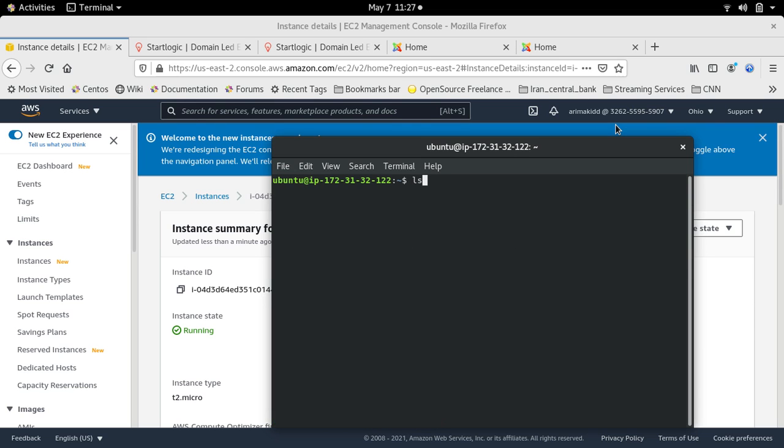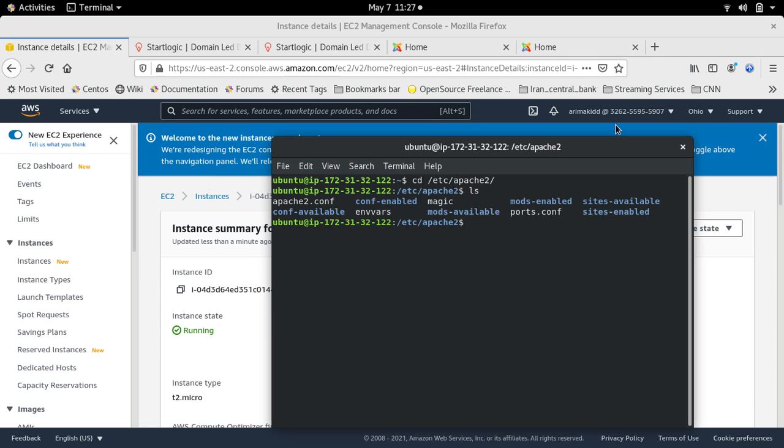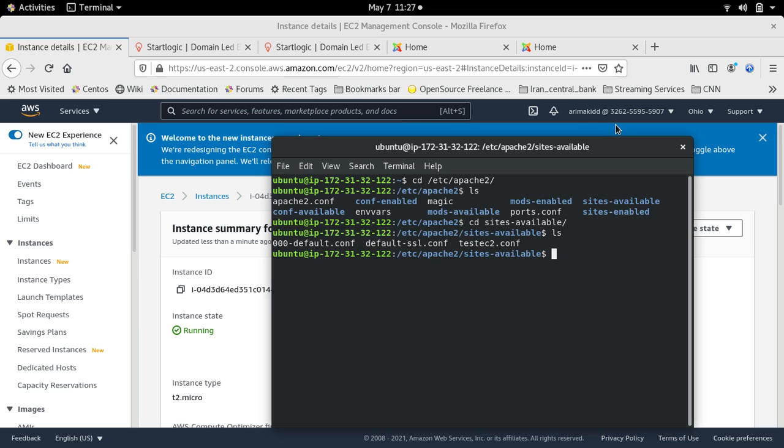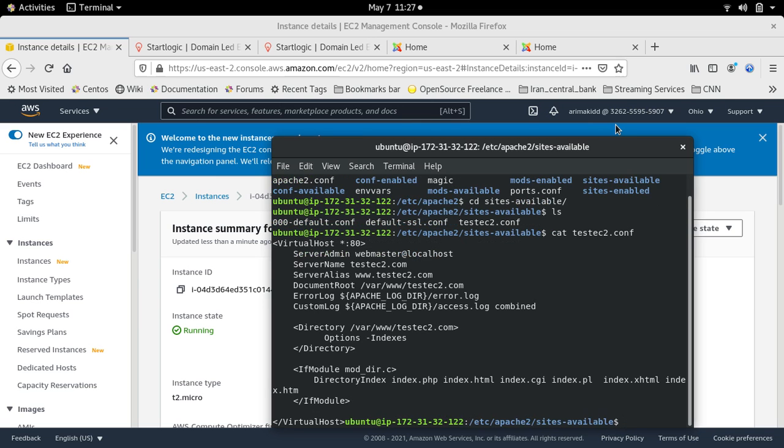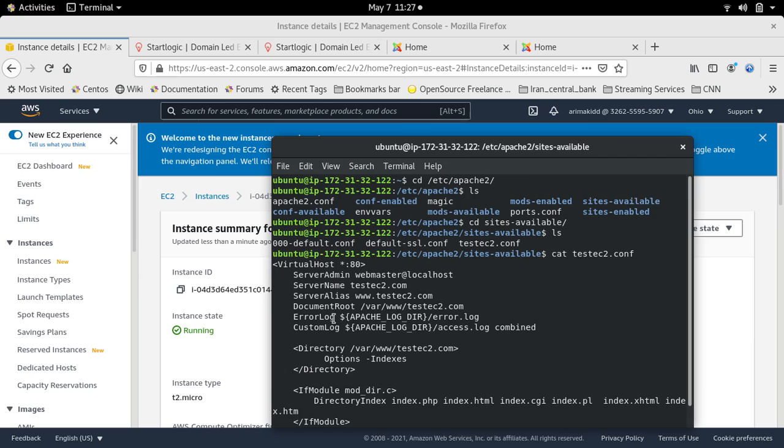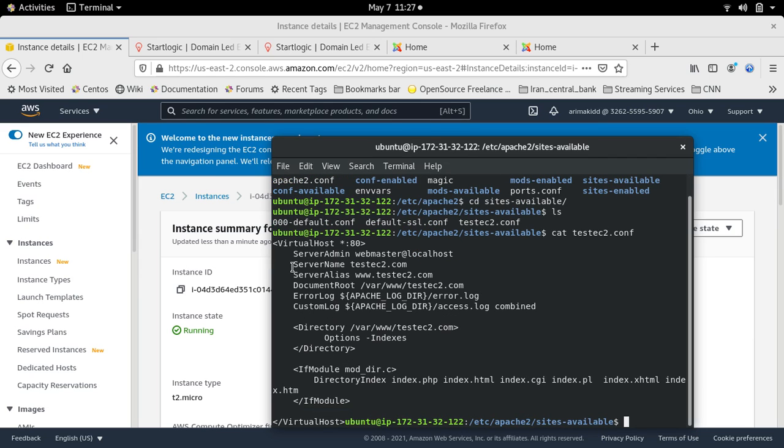And let's just look at our configuration file. It's going to be in sites-available. Let's just have a look at our test conf file. And as you can see, the server name is the root and the alias is the www.